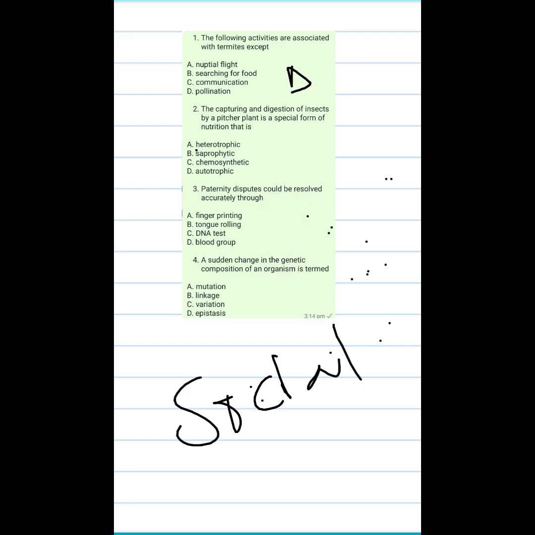Then for number four, a sudden change in genetic composition of an organism is called what? Mutation. When you hear the word change, it is what? Mutation. So when there is a change in the genetic content of an organism, it is mutation. Mutation can be for good, it can be for bad. Most times when mutation occurs for bad, it leads to cancer. So at this particular juncture, we've successfully explained these four important MCQ questions you can come across in your examination.